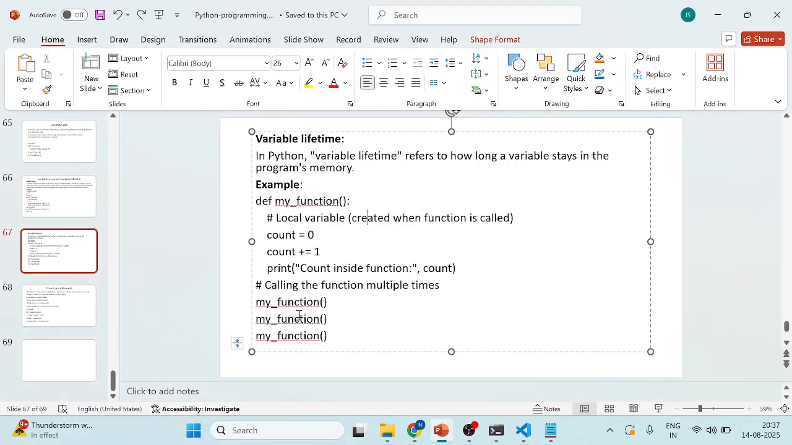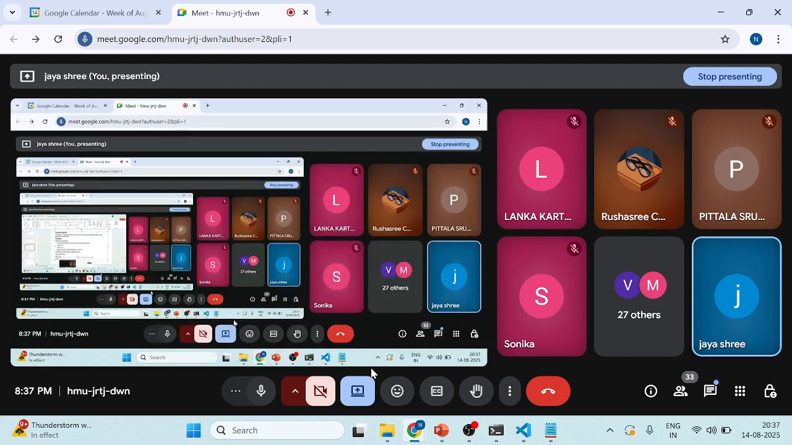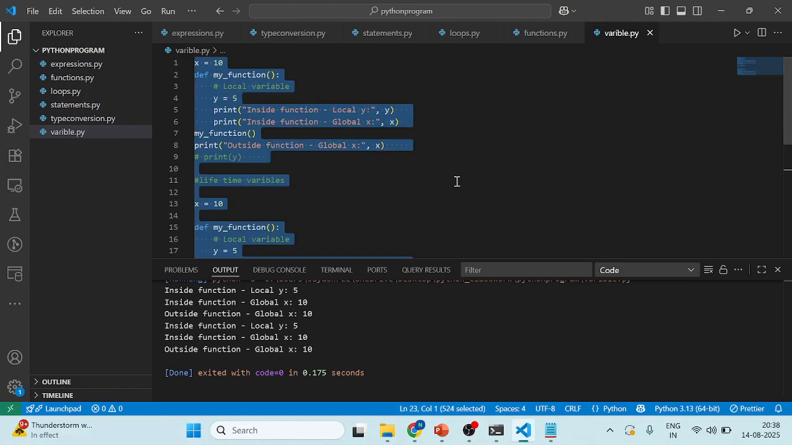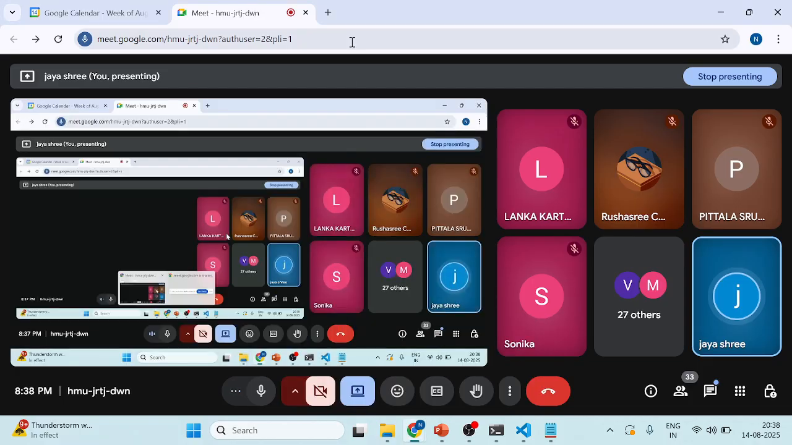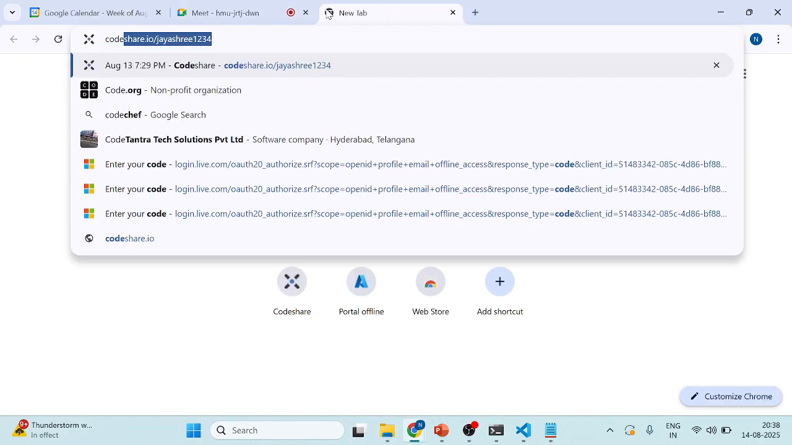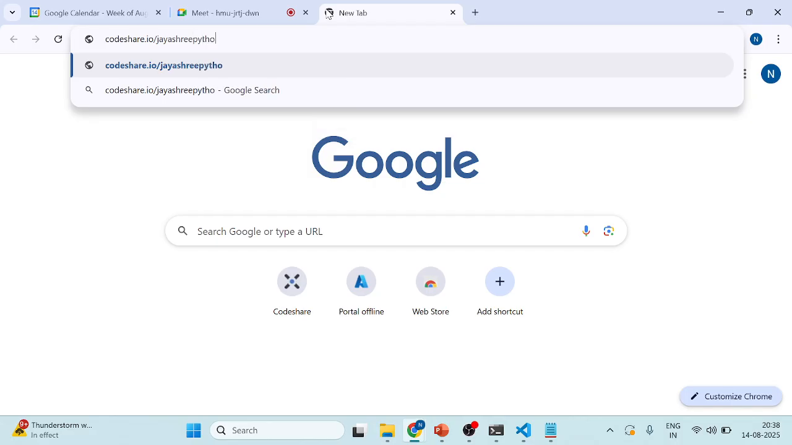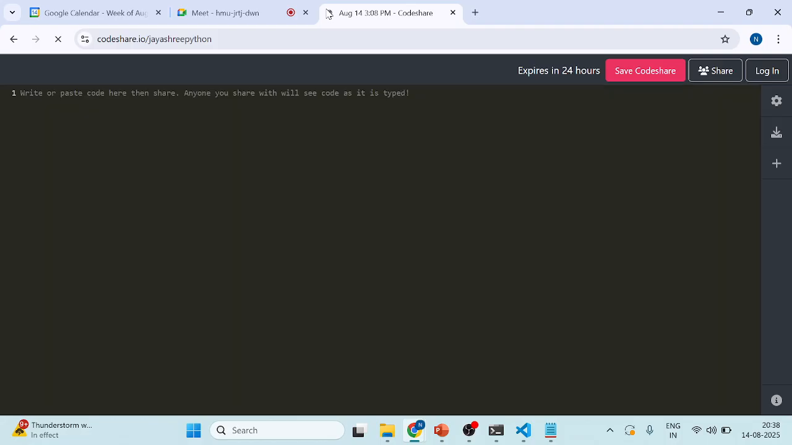Is there any doubt, guys, until here? So I will share this code in code share. Wait, here, codeshare.io Jayashree Python. You can access this link as well, everyone.